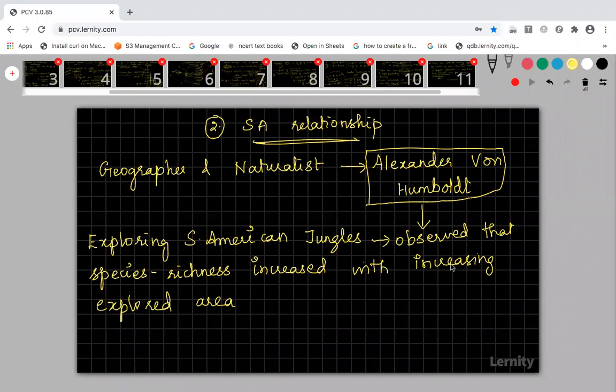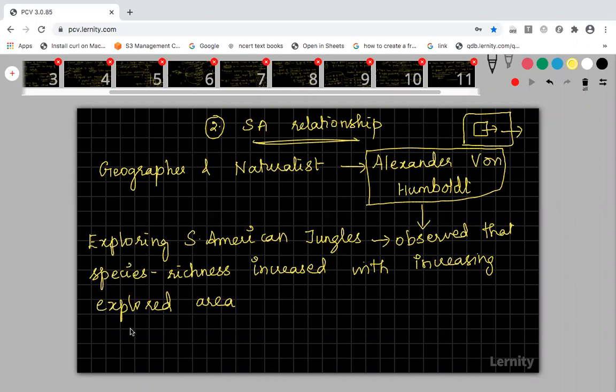If you explore a big geographical area, then you can find more species. If you explore a small area, you can determine only the species present in that small area. So the more area you explore, the more the species richness.